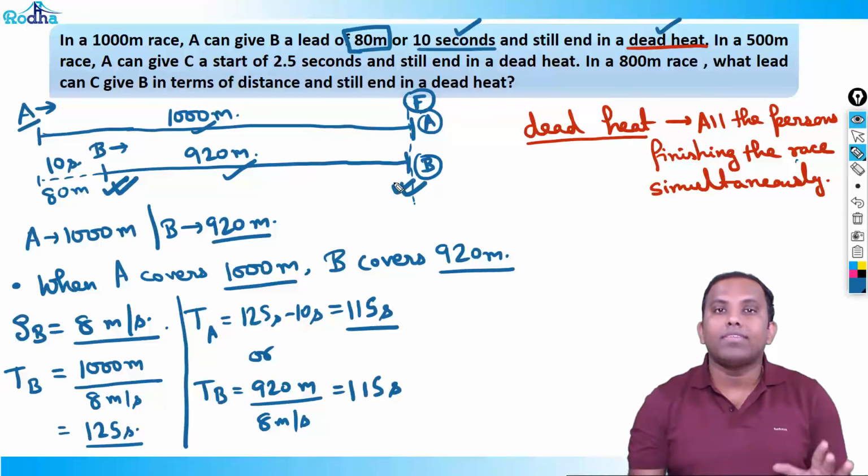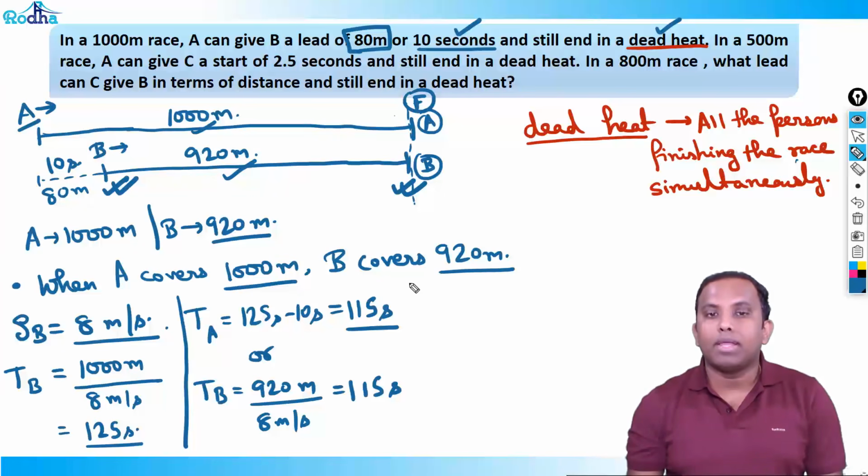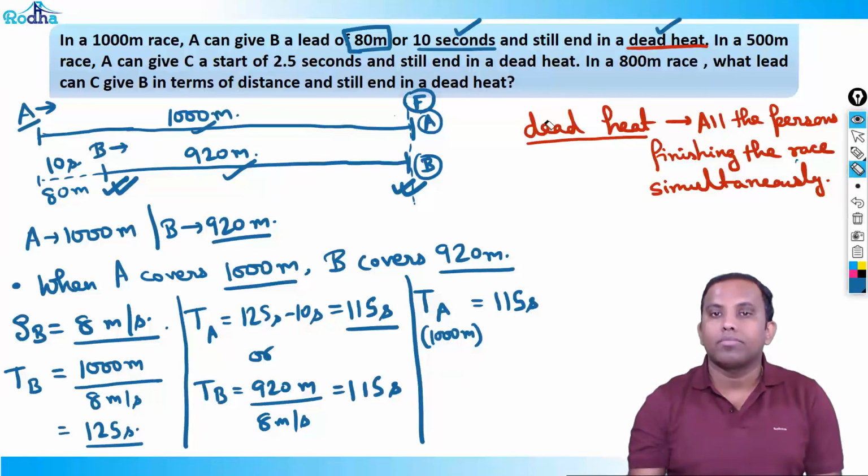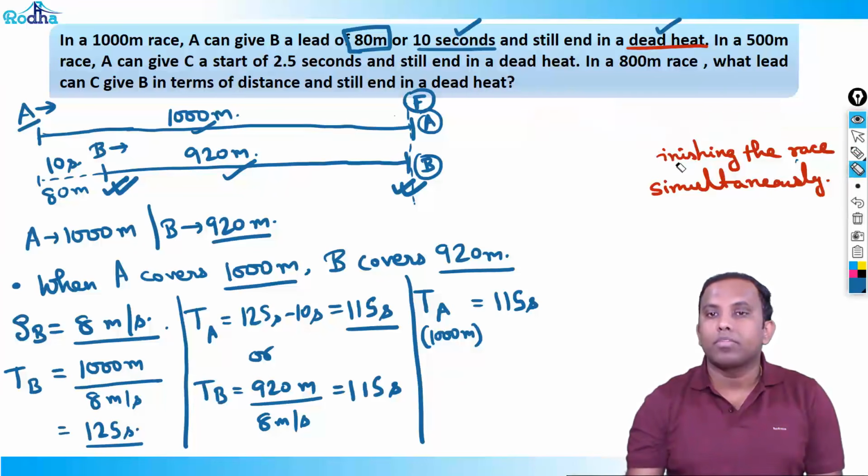And since the race has finished in a dead heat, in the same time A has covered 1000 meters. Therefore the time taken by A to cover the whole 1000 meters is 115 seconds. So both ways we can see it. Time taken by A is 115 seconds. Okay, fine. Now, let me rub this part here.